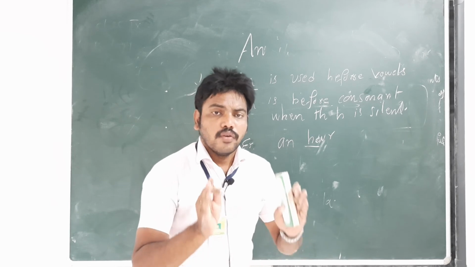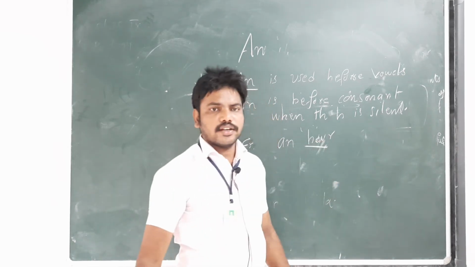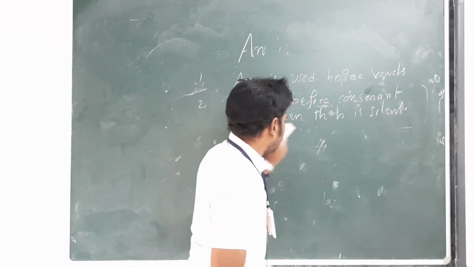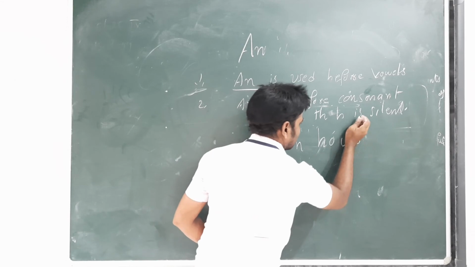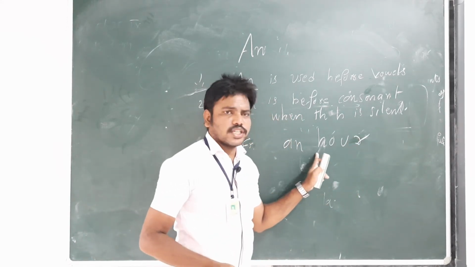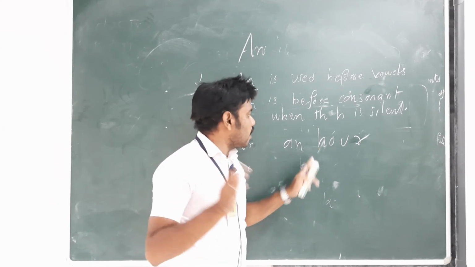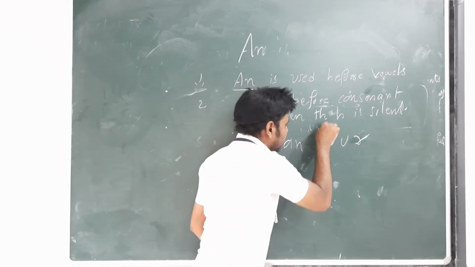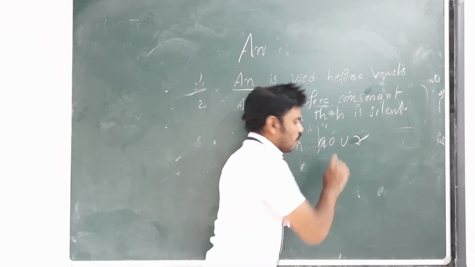In this word, H is silent. Actually, we should not write a hour; a hour is wrong. We should write an hour, because H is silent here.